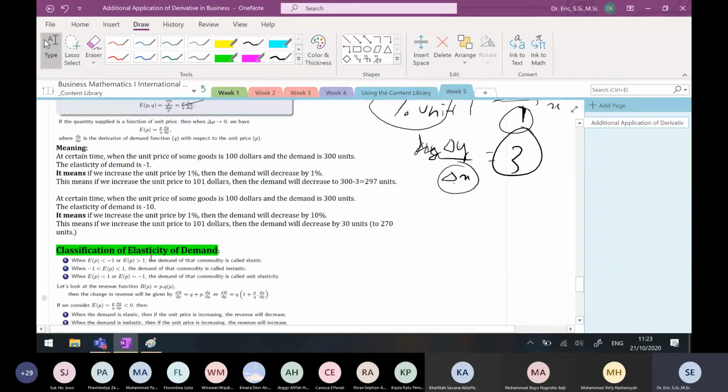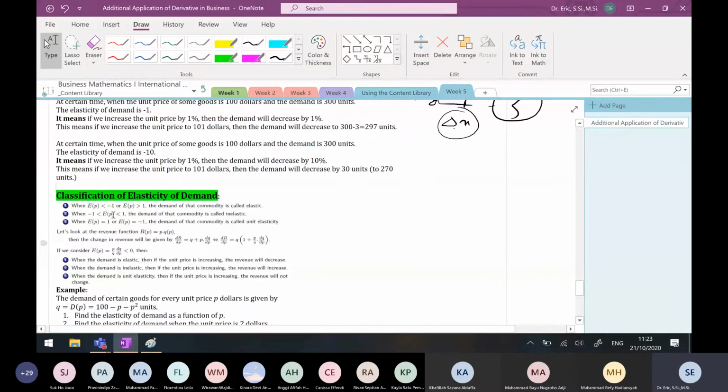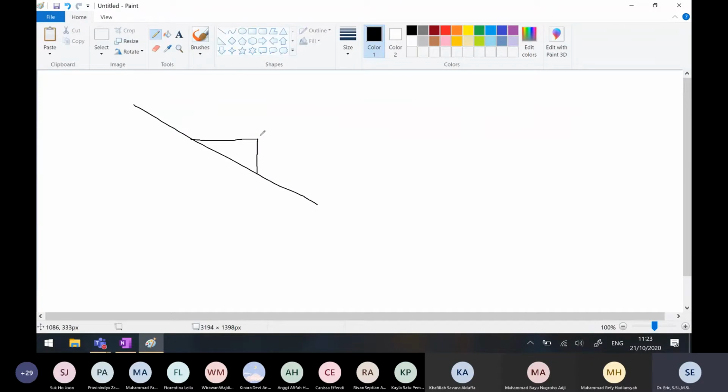This is the classification of elasticity of demand. If EP is less than -1, the demand for that commodity is called elastic. If it is from -1 to 0, in general, if we increase the unit price, it decreases the demand.